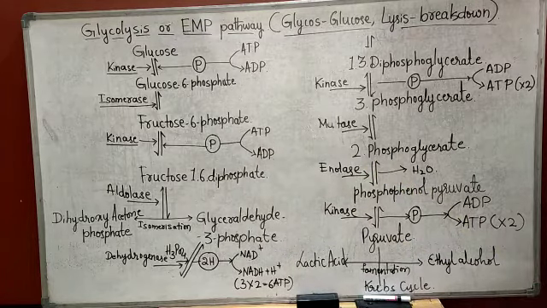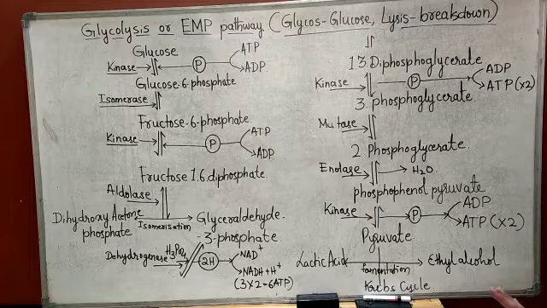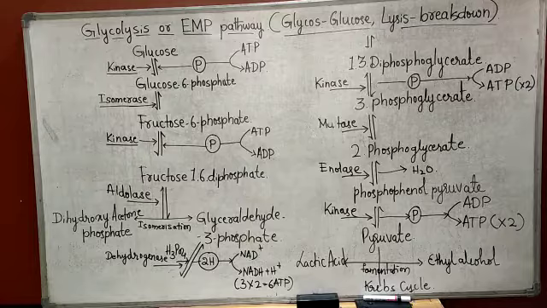Just to recall your memory, I told about the structure of mitochondria, because glycolysis, the EMP pathway and electron transport system occur in mitochondria. So it is necessary to know a brief account of mitochondrial structure. It is there in the notes, just refer to it.